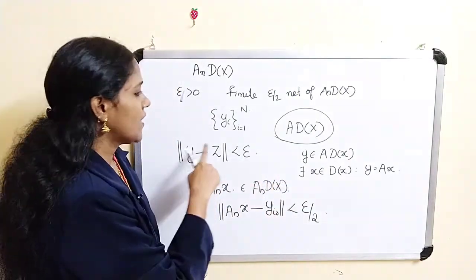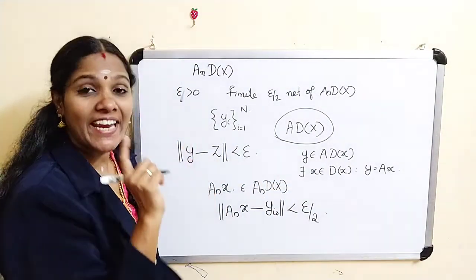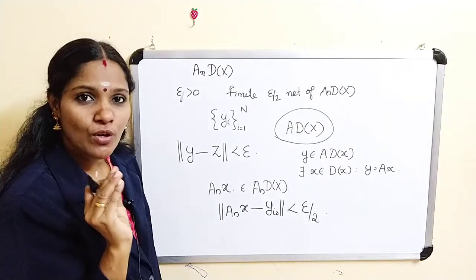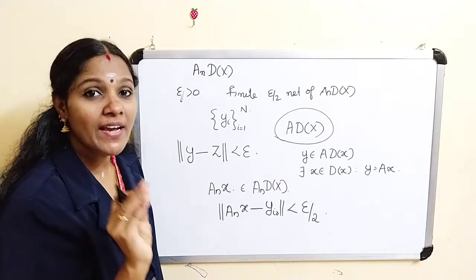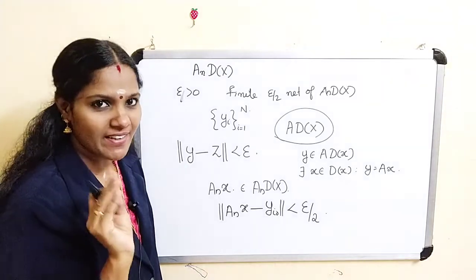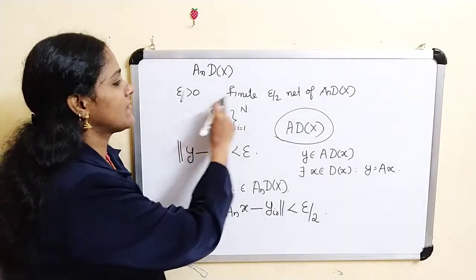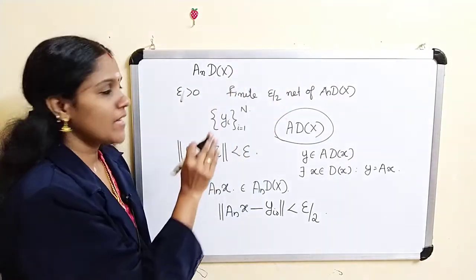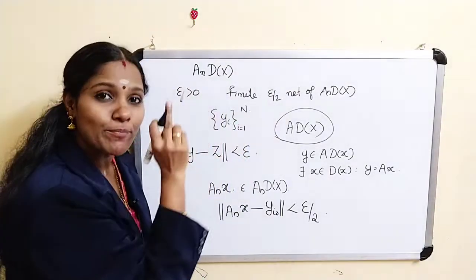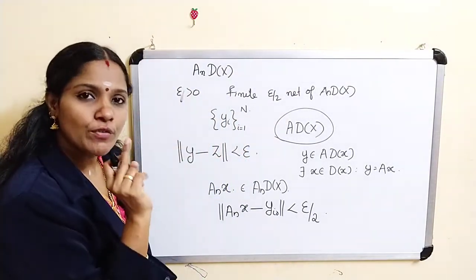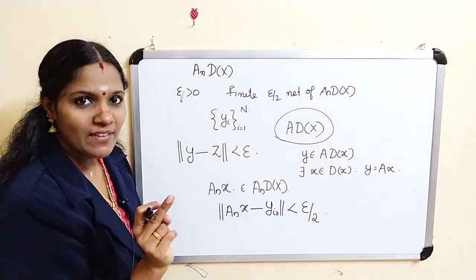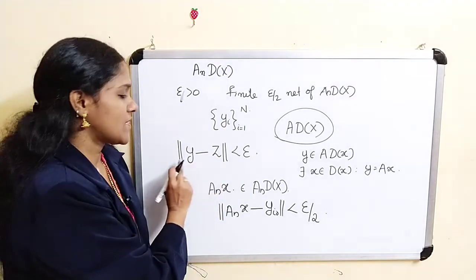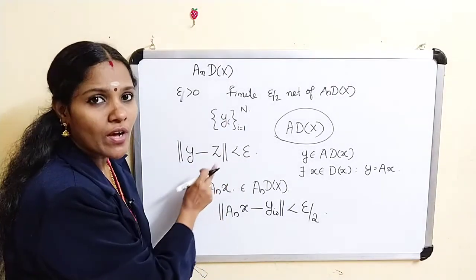I repeat once again. We have to prove that A d x is pre-compact. For this we have to prove that given epsilon greater than 0, there exists a finite epsilon net in A d x. We already got this is a finite epsilon by 2 net of A_n d x. Here we are going to prove this is actually a finite epsilon net of A d x. That means if you take any y belongs to A d x, we have to prove that there exists some element of this set, let it be z, such that norm of this is less than epsilon. That is what we have to prove.